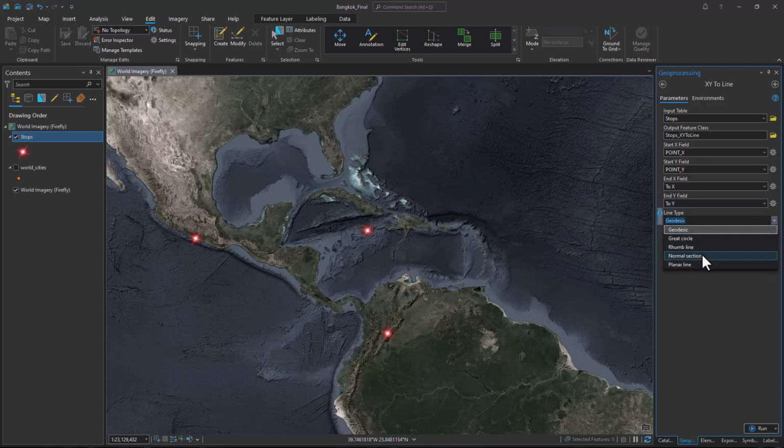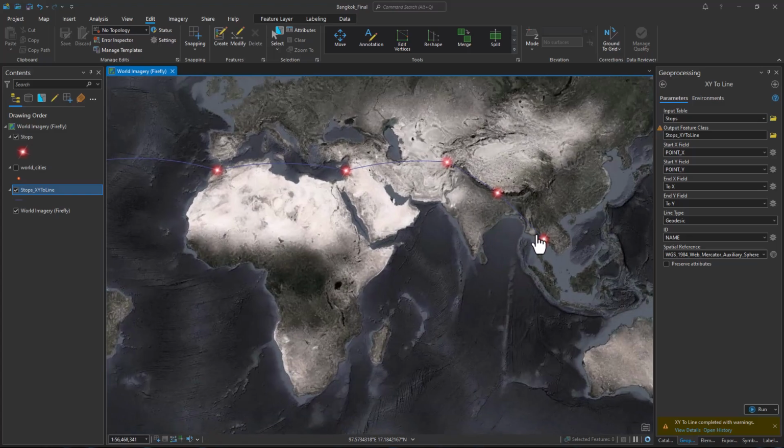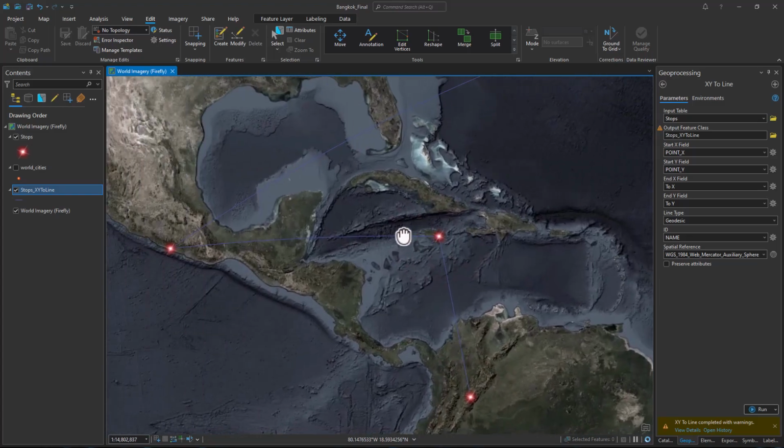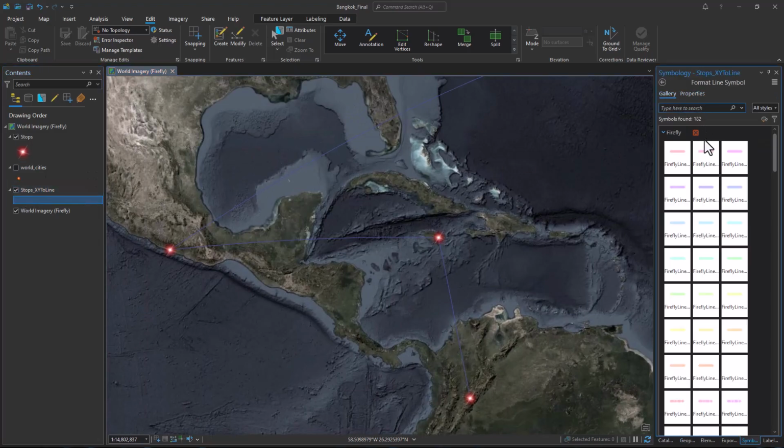And we have a lot of options as far as line type. Geodesic pretty much works here the best, and we'll give it a name, and that will give us a nice swoopy, swoopy airline or route map style lines on our map. And let's add some symbology to our route lines now.